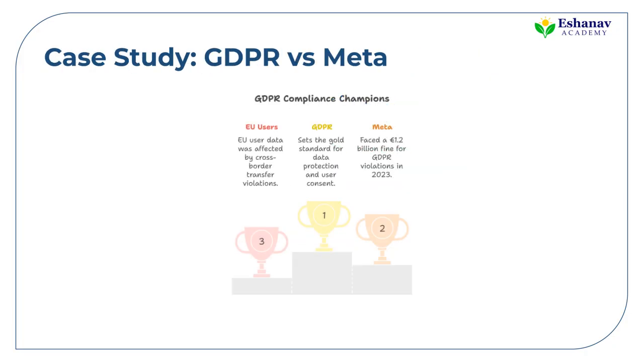To understand the weight of these laws, let's look at a real-world case. In 2023, Meta, the parent company of Facebook, was fined €1.2 billion under GDPR. Why? They transferred EU user data to the US without proper safeguards. That's right. A global tech giant failed to comply and paid the price. This case shook the industry and reminded everyone, no one is above the law when it comes to data. It's a powerful example of how serious these regulations are, and why understanding them isn't optional.